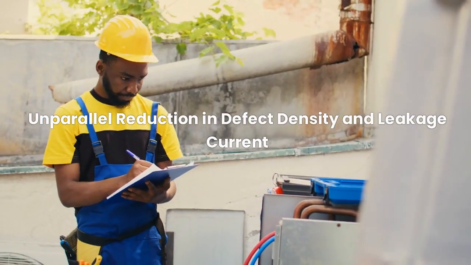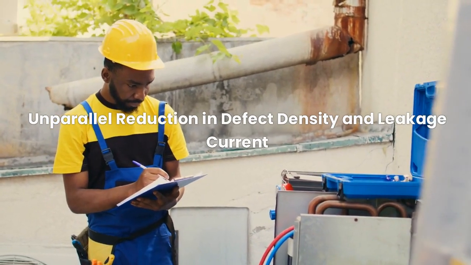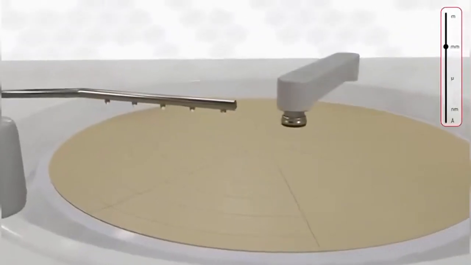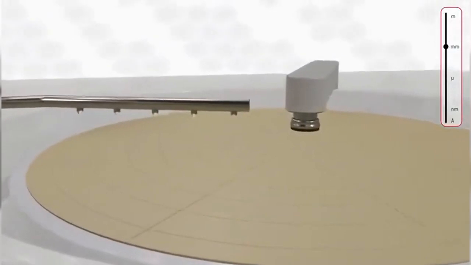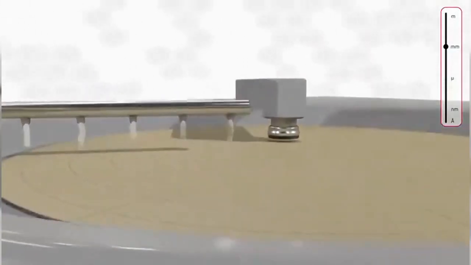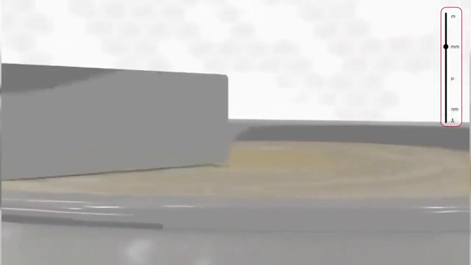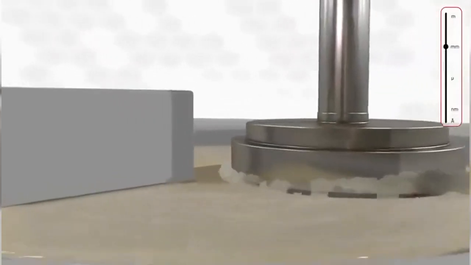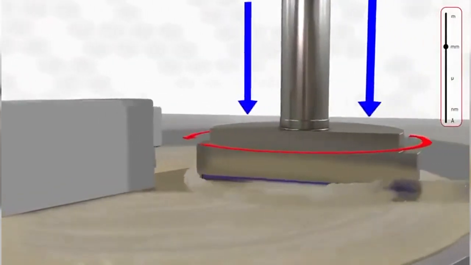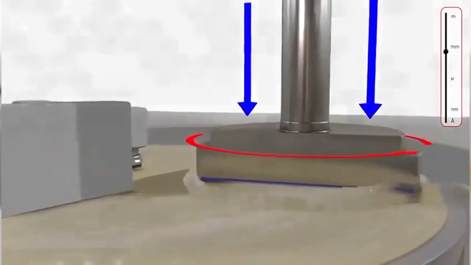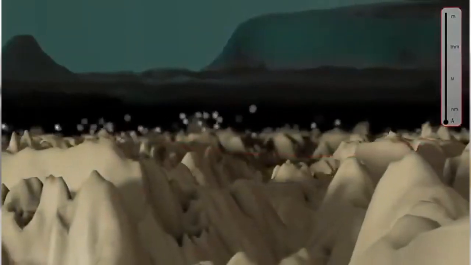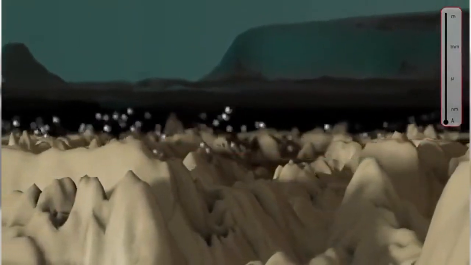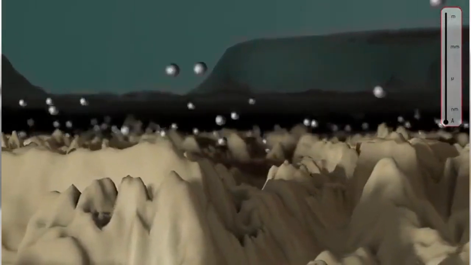Unparalleled reduction in defect density and leakage current. Traditionally, addressing the impurity issues often involves careful control of the fabrication process, including the use of high-purity materials, advanced cleaning technologies, and precise control over the deposition and growth processes. Additionally, advanced characterization methods are used to detect and mitigate the impact of impurities.